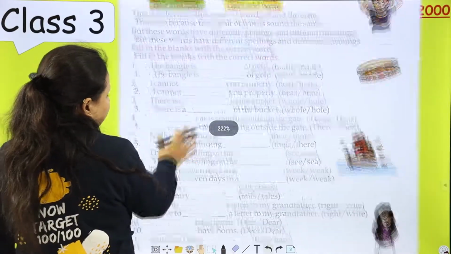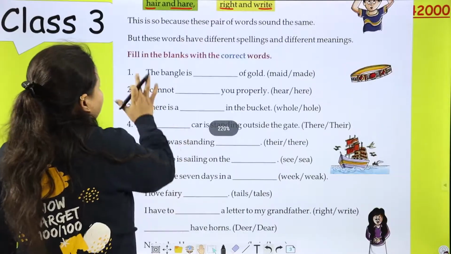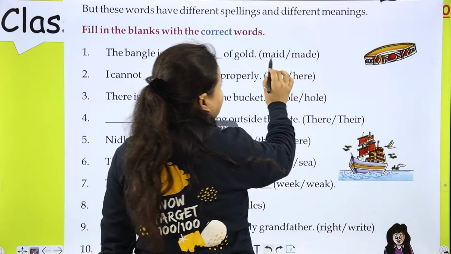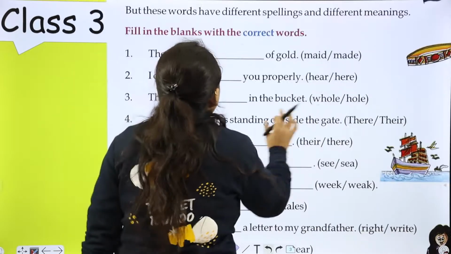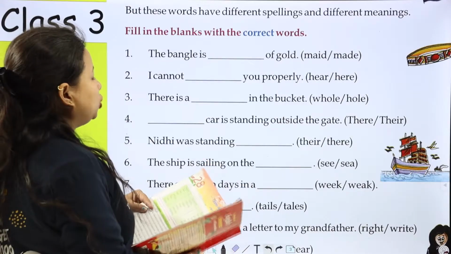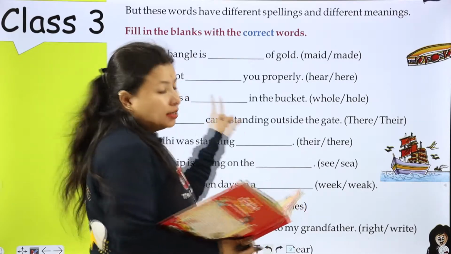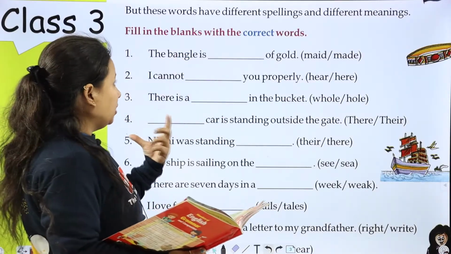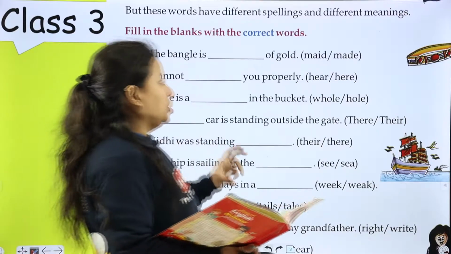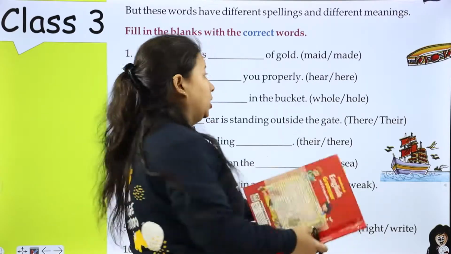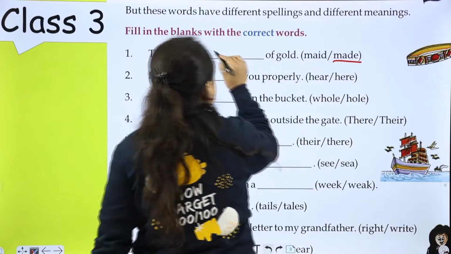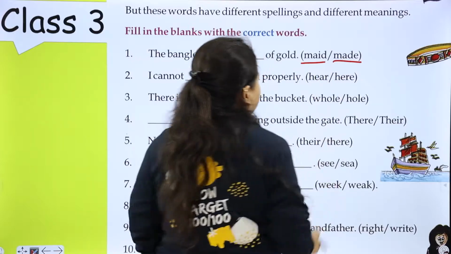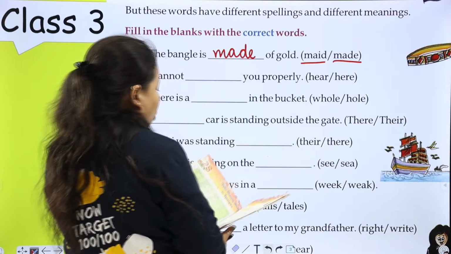Now here is a little exercise, filling the blanks with the correct words. So here are two options, made, maid. The bangle is dash of made. The bangle is made of gold. Bangle, it means जो चूड़ियाँ हैं या चूड़ी है वो गोल्ड से बनी हुई है, it means made. And the meaning of this maid is maid servant or housemaid.